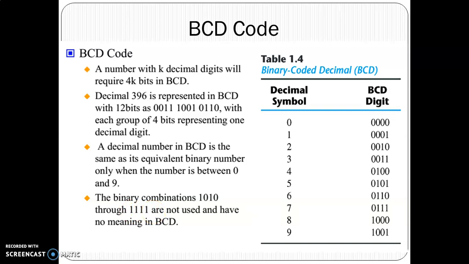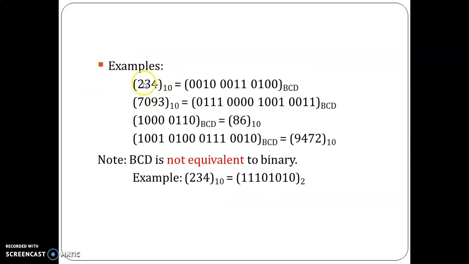So now let us see how to represent a decimal number in BCD form. Just replace each and every decimal digit by its binary equivalent. Here 2 is replaced by its binary equivalent 0010. Take each and every digit separately. Again, we take 3 separately and we write the binary equivalent of 3, which is equal to 0011. The same way we consider 4. Now the binary equivalent of 4 is 0100.